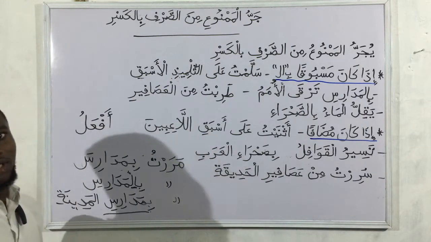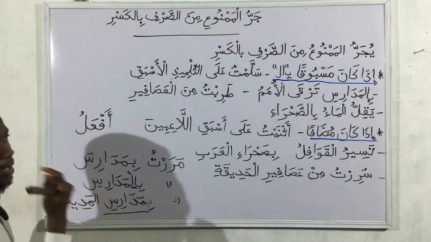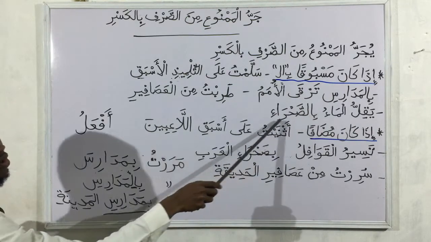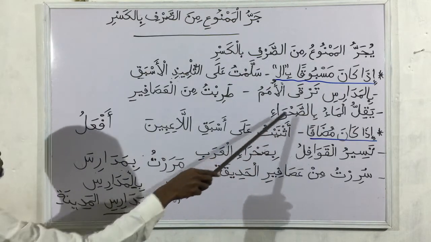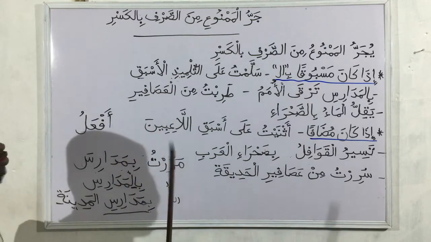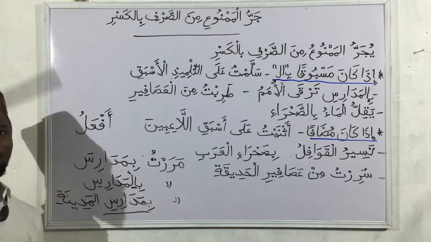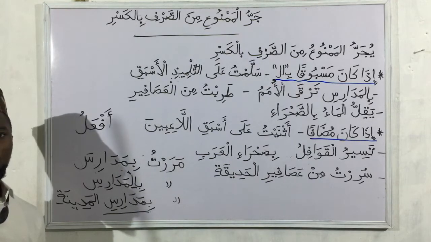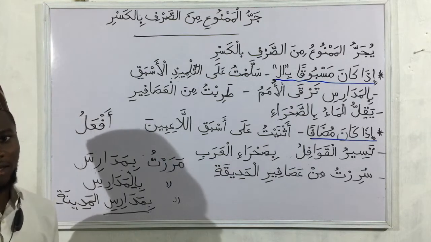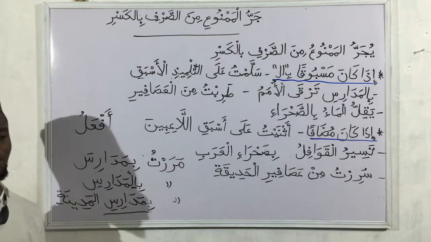Then yaqillu al-ma'u bis-sarrahi. Water is little in the desert. So as-sarrahu is taking alif and lam. That is why it is taking jar with kasra. That's the first condition. When we see alif and lam attached to the noun, then it overrides the rule that we had for mamnu min as-sarf, the rule that when it is majrur, it will take fatha. So when it takes alif and lam, it overrides that rule. Then majrur takes the normal kasra it's supposed to take.